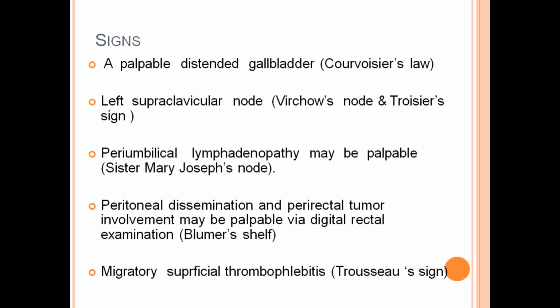Signs. Palpable distended gallbladder due to CBD obstruction due to stasis of the bile, Courvoisier's law. Left supraclavicular nodes, Virchow's nodes, Troisier's sign.